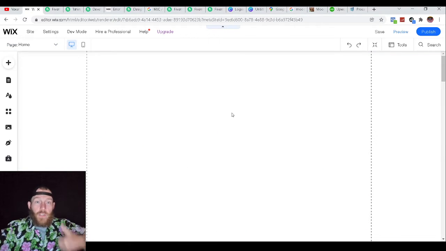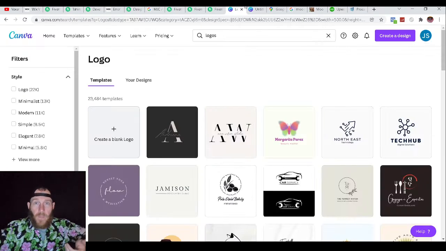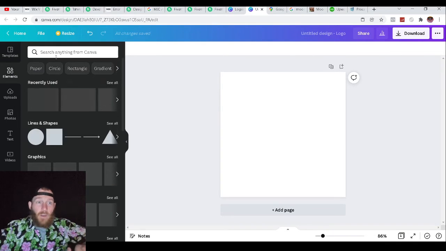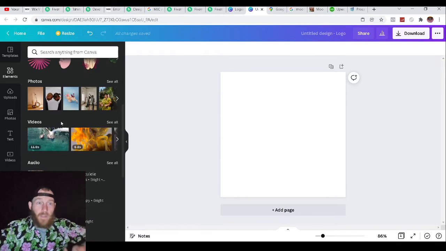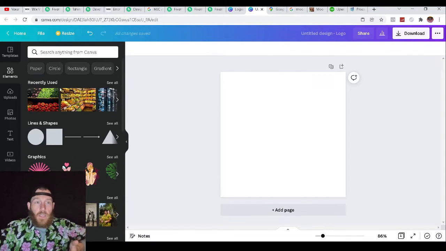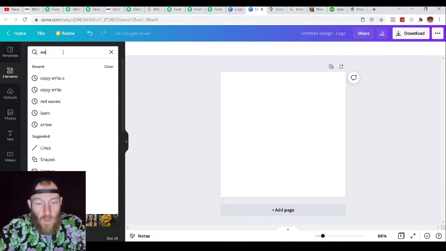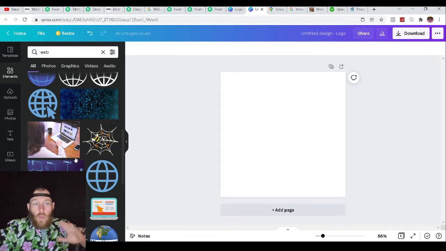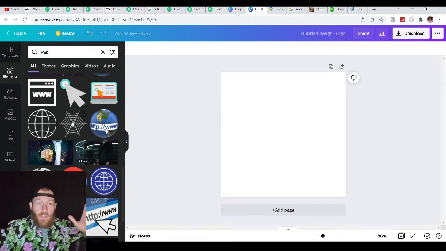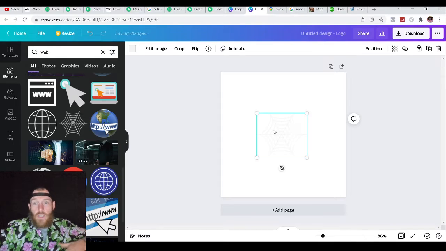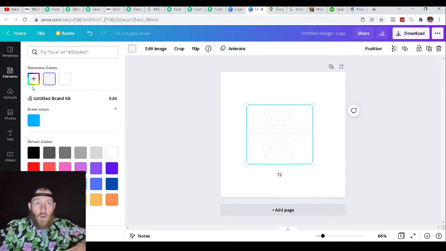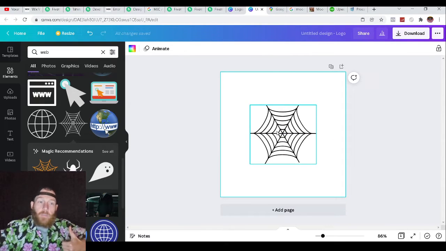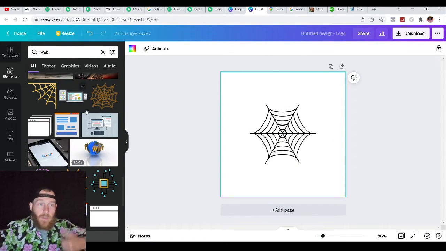Now for your homepage, really, really, really simple. Go back over to your logo stuff right here, delete this one off, and now figure out what you want your logo to look like. It's completely up to you. If you have money to invest in this, here's what I suggest doing. Web. Let's put this here. You can make your logo as extravagant as you want, right? You can use this spider web right here and then call yourself WebNet or something. It doesn't matter.